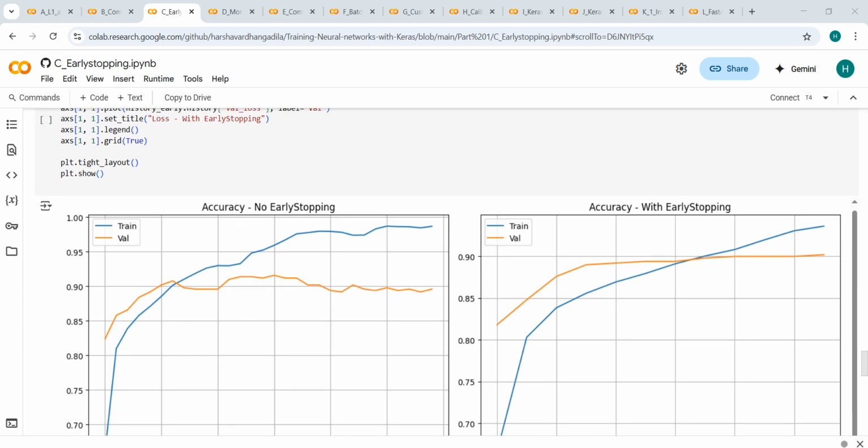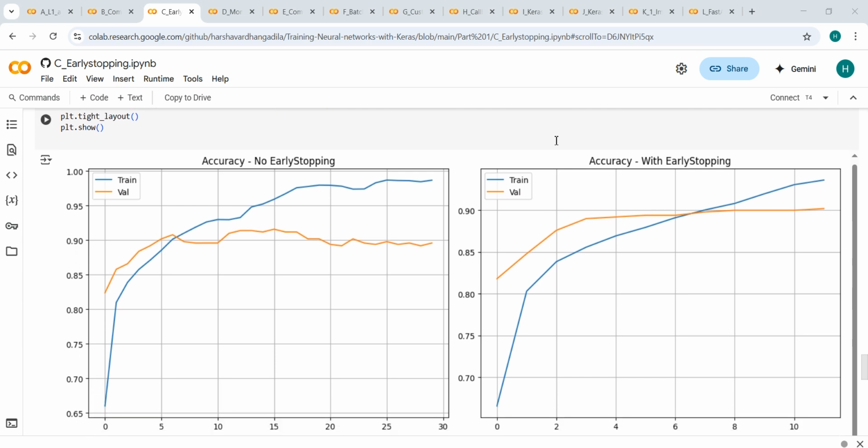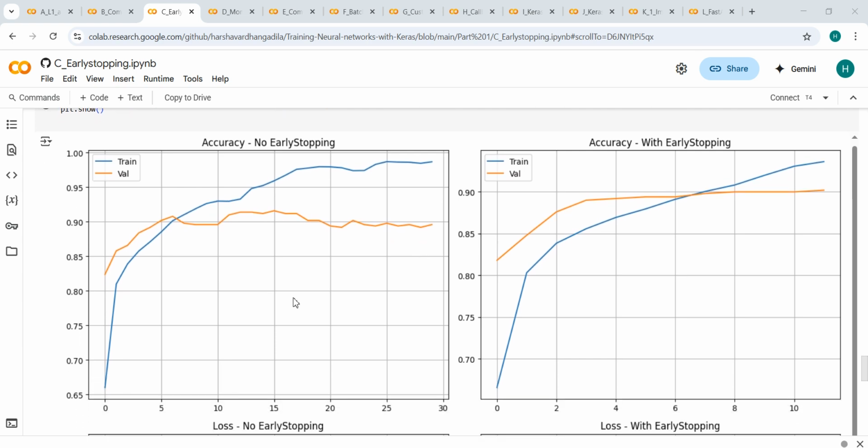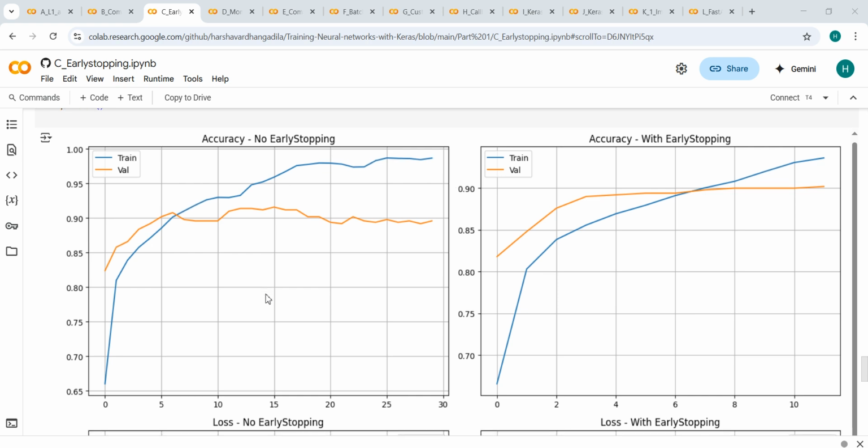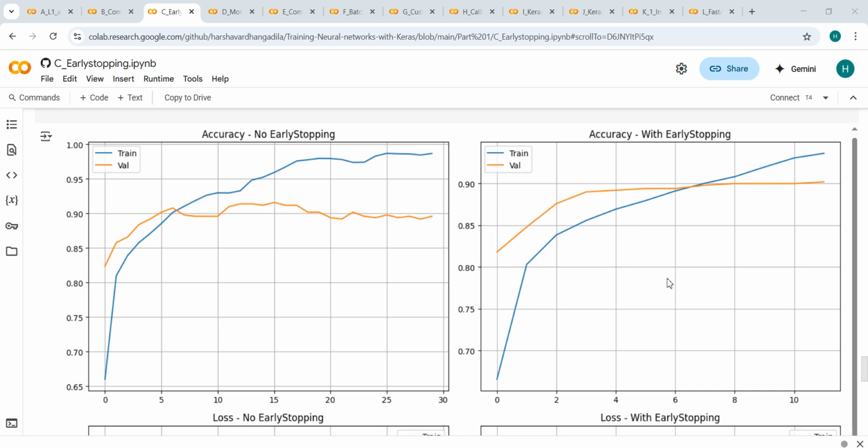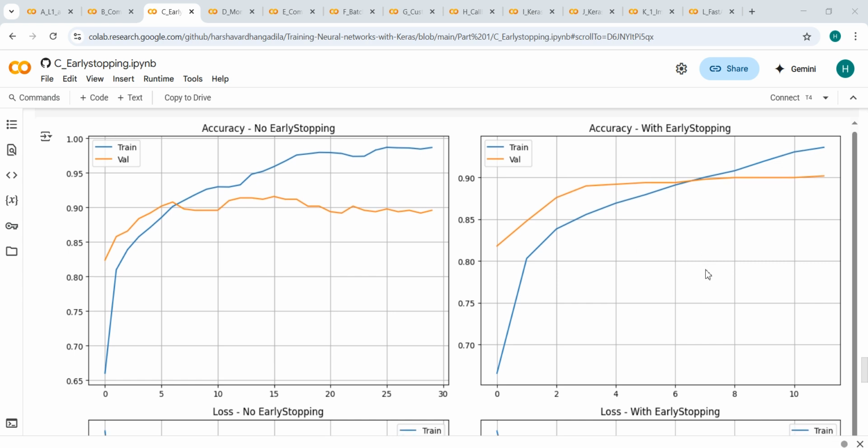And then the accuracy for no early stopping: we can see that the training accuracy keeps climbing, whereas the validation plateaus or even dips. With early stopping, in this case, we can see that both training and validation curves are smoother, with a smaller gap, indicating better generalization.